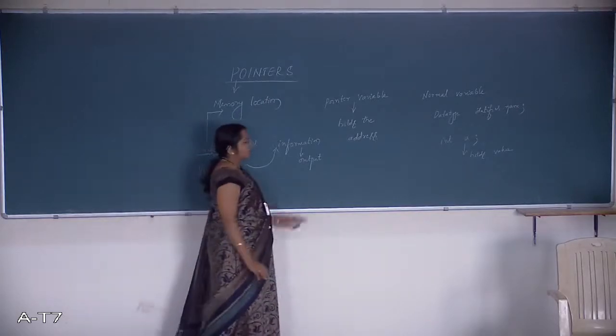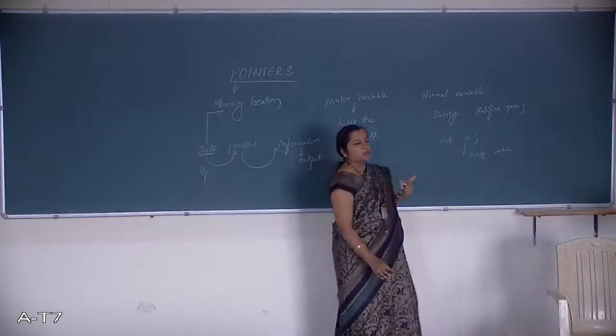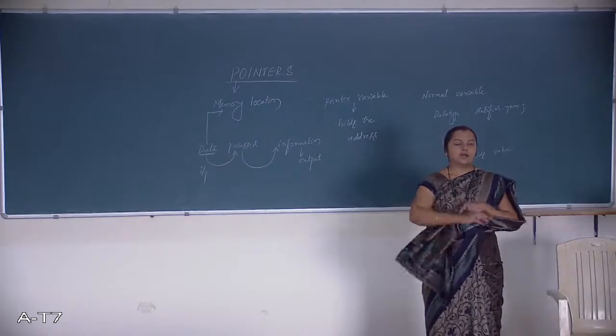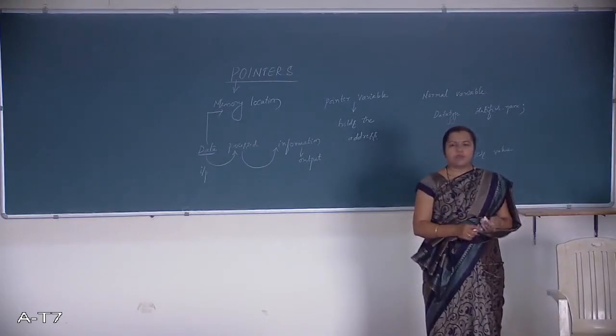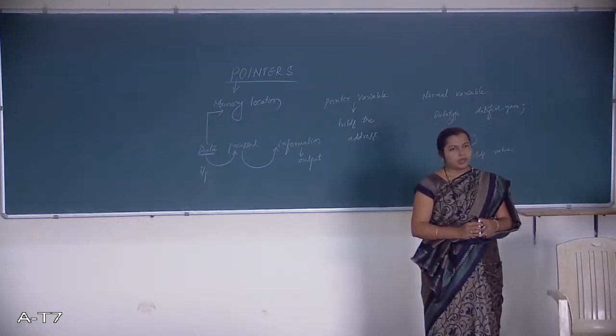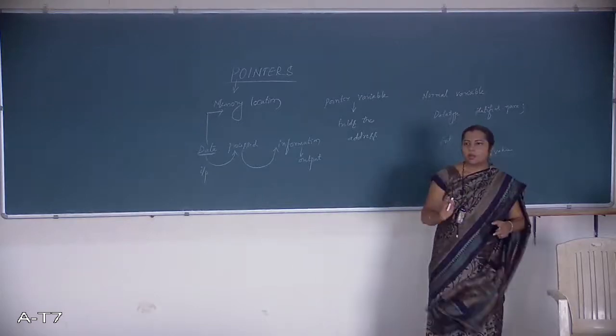Because of that reason, the size of the pointer variable varies from compiler to compiler. That is, it is either 2 bytes or 4 bytes. Why is it so? The size of the pointer variable will be only 2 bytes or 4 bytes. Up to here you followed?